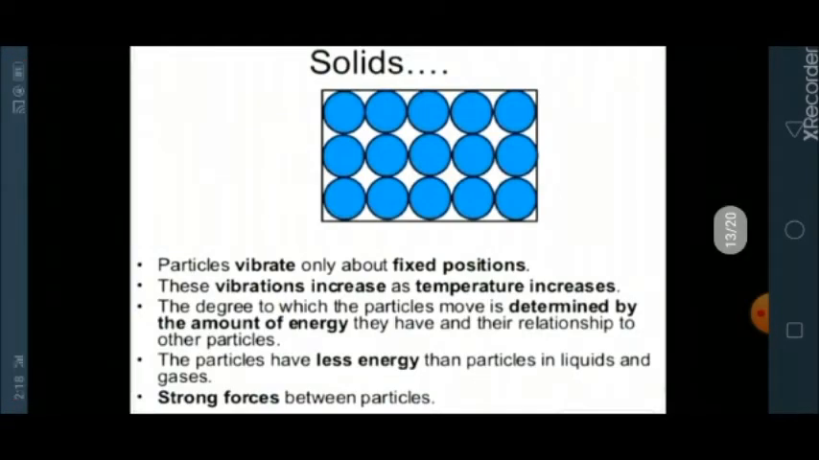Students, our next topic is properties of three different states of matter. We will start from the solid state. Here you can see the particle model of solid. In this model, you can clearly see that the particles are tightly packed together. Particles in solid vibrate only about their fixed positions. These vibrations increase as temperature increases.